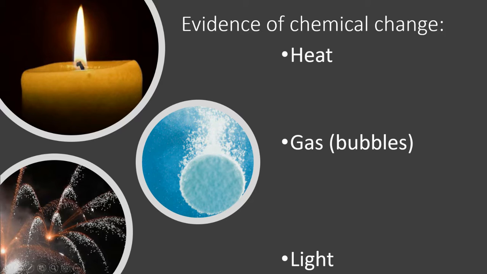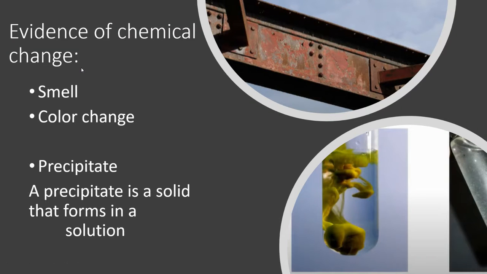If I see light, here's a fireworks show that is exploding something, that's a chemical reaction. And here's also light when I burn something. And the last evidence of chemical change is smell. Sometimes you might smell that a chemical change is happening. A color change: here is a rusty bridge. It had paint and now it's turned brown rust. That's evidence of chemical change.